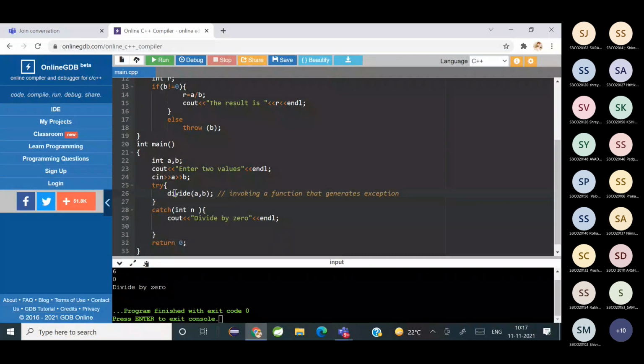So the control will go to the function, and if an exception occurs, it will be thrown to the place where the function is called, and it will be handled by the catch block from where the function was called. Is that clear?